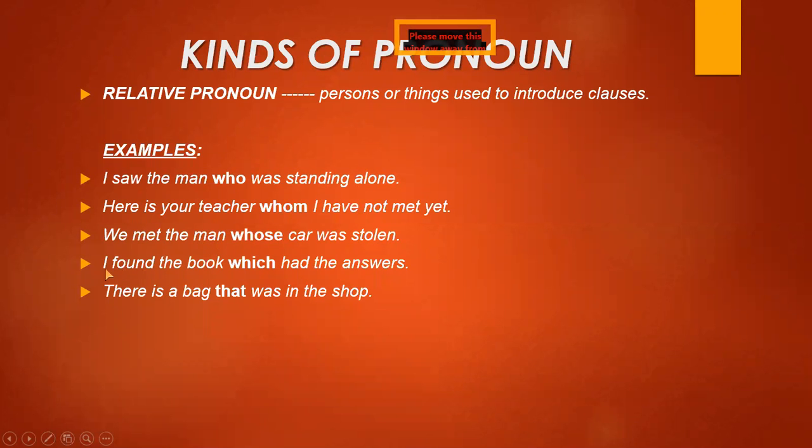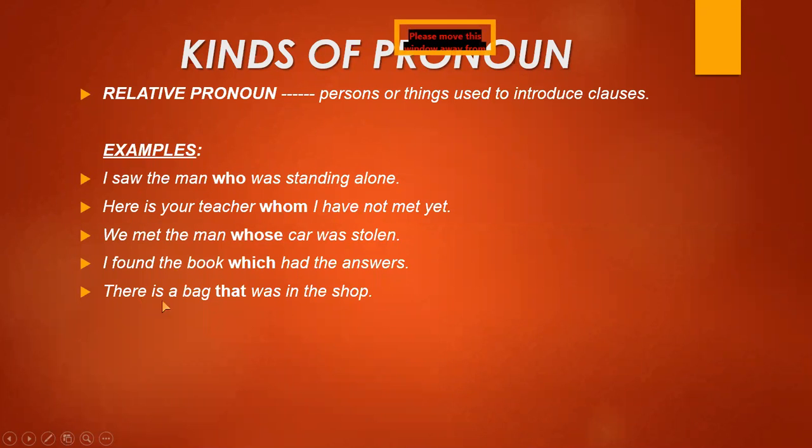Next example is, I found the book which had the answers. You can see that had the answers, had is used as a verb here in the clause, and which is used for the pronoun which refers to the book. It means which is the relative pronoun which is used for things.